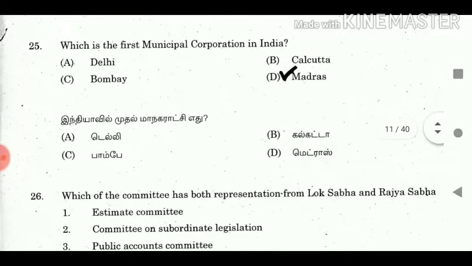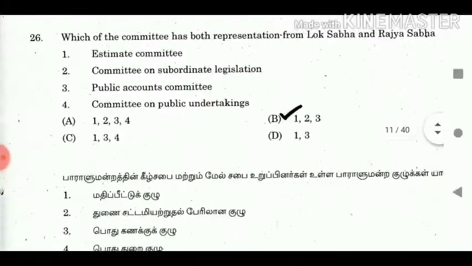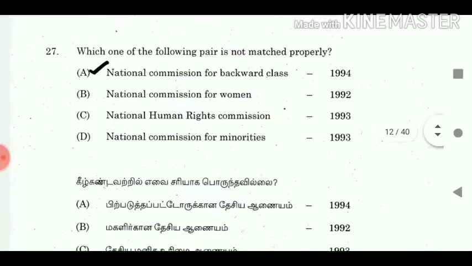25. Which is the first municipal corporation of India? Answer: Madras. 26. Which of the committees has both representation from Lok Sabha and Rajya Sabha? Answer: 1, 2, 3. 27. Which one of the following pairs is not matched properly? Answer: National Commission for Backward Classes, 1994.